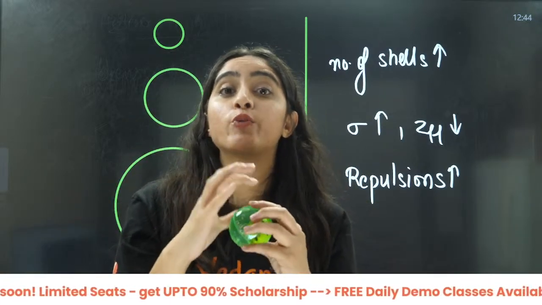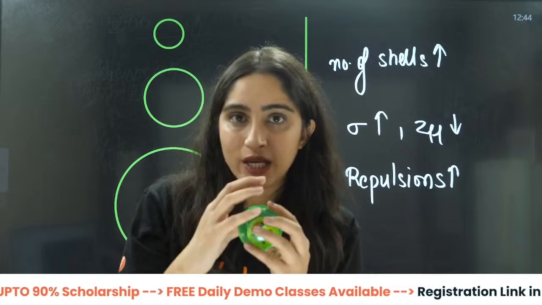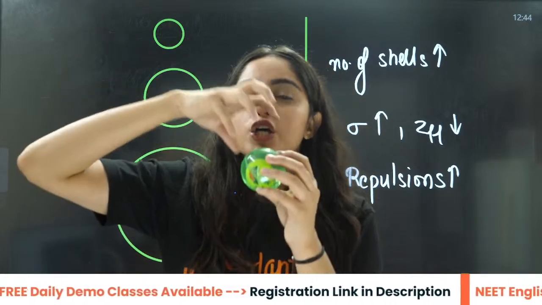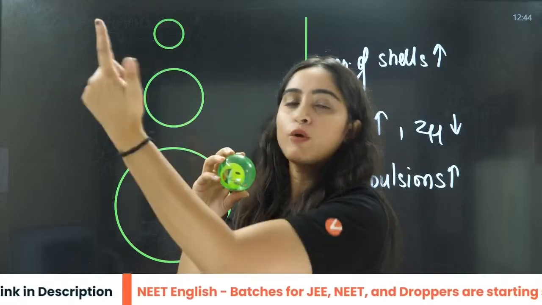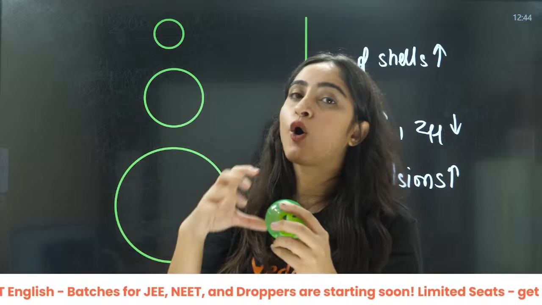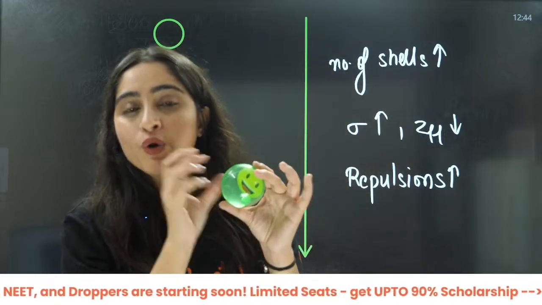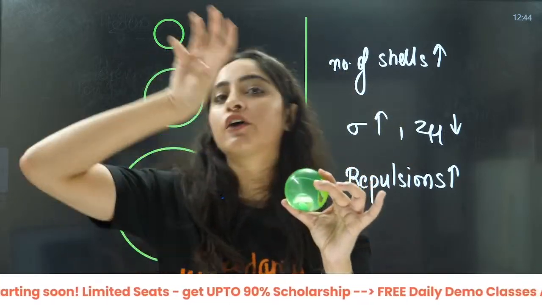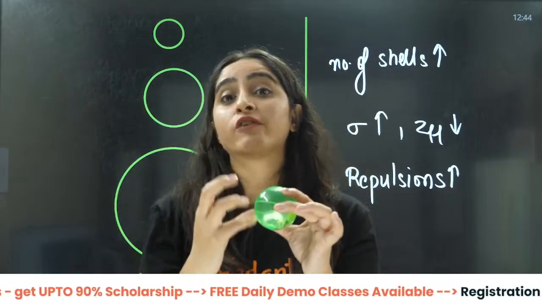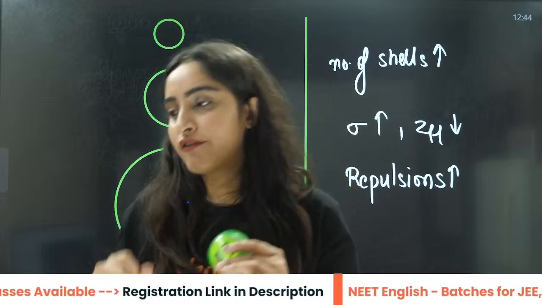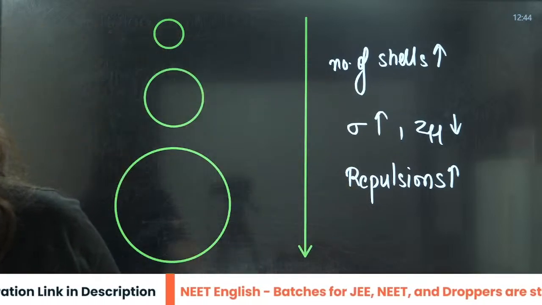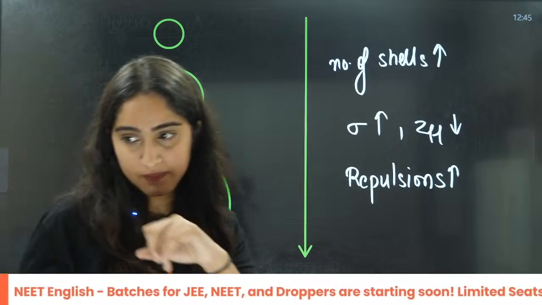That means they are going to bodyguard the nucleus from the outermost electron. So the effect that the nucleus is going to exert on the outermost electron will not be fully exerted. That is why the full nuclear charge cannot be given to the outermost electron. There will only be Z effective, that means nuclear charge minus the shielding effect. Yes, beta?